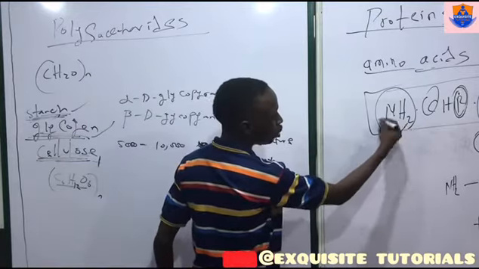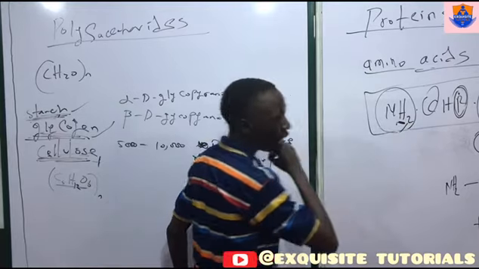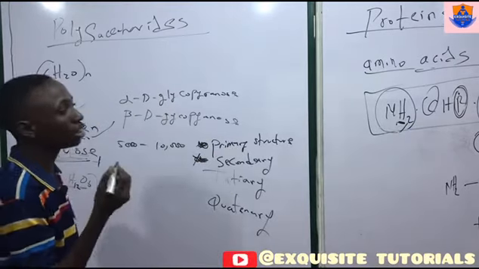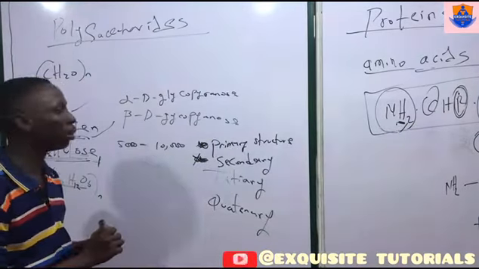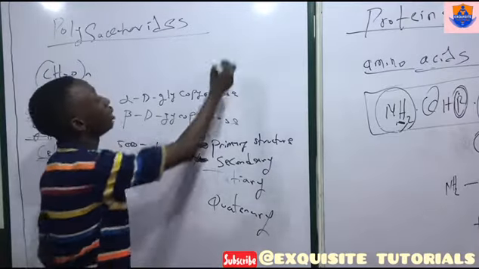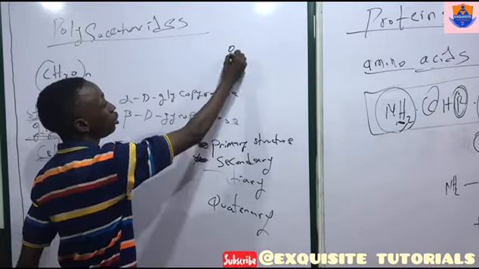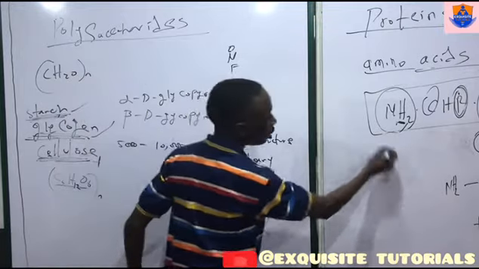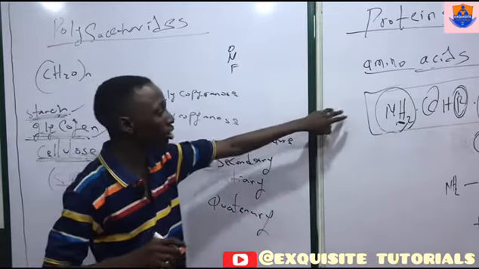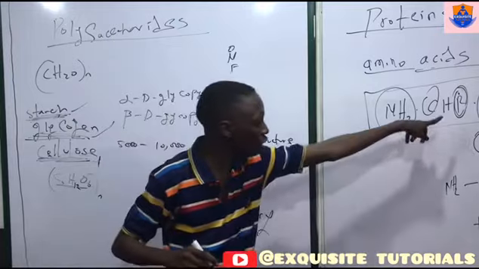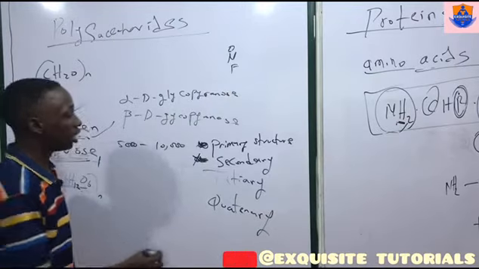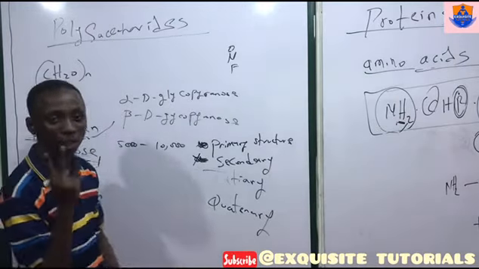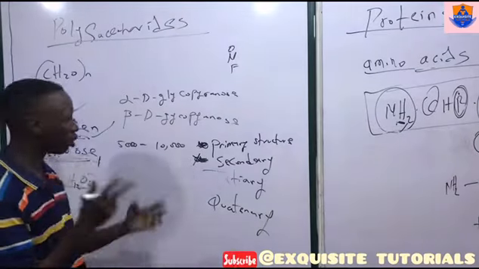Now, note in the general formula for amino acid, which I just stated, you can see that on the amino group here we have hydrogen. And we know that in hydrogen bonding, hydrogen tends to bond with electronegative elements such as oxygen, nitrogen, and fluorine. The hydrogen here will form a bond with the oxygen on the carboxylic group.